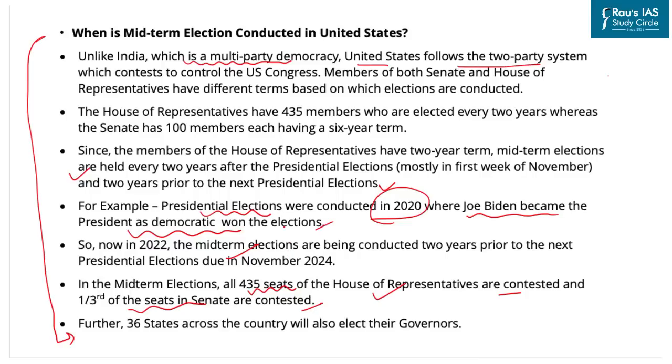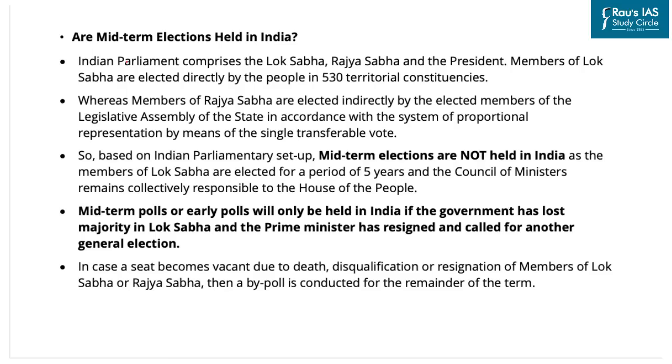Now, as it has been mentioned, in the comparison of the Indian constitutional scheme with that of the world, we'll try to understand whether there is any provision for midterm elections in India. The Indian Parliament comprises the Lok Sabha, the Rajya Sabha and the President. Members of the Lok Sabha are elected directly by the people in 530 territorial constituencies, whereas those of the Rajya Sabha are elected indirectly by the members of the Legislative Assembly of the state in accordance with the system of proportional representation and by means of the single transferable vote.